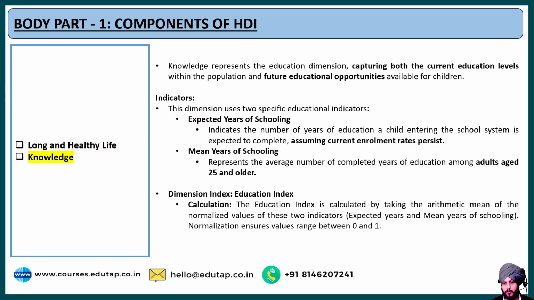The second parameter is knowledge. It captures both current education levels as well as future educational opportunities. For current education levels, the first indicator is expected years of schooling, which indicates the number of years of education a child entering the school system is expected to complete, assuming the current enrollment rates persist. Based on that, we calculate the expected years of schooling, which reflects the capacity and effectiveness of the education system.